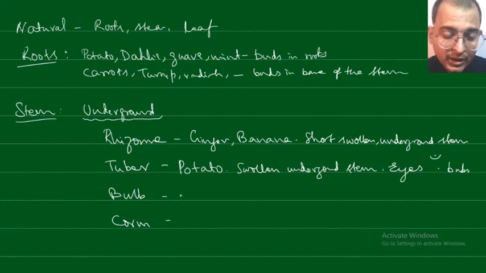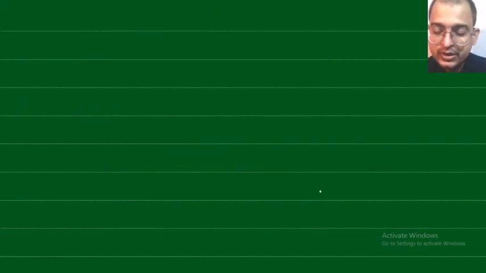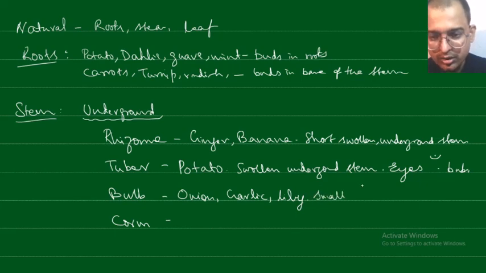Next, coming to the bulb, examples are onion, garlic, lily. These have small disc-like structures enclosed by scale leaves.